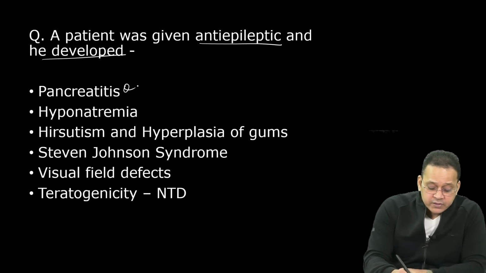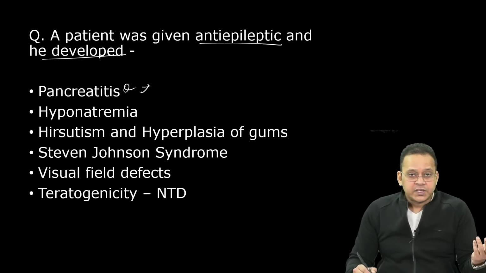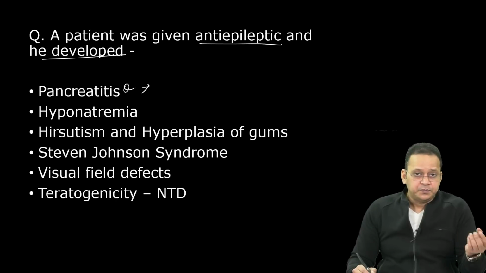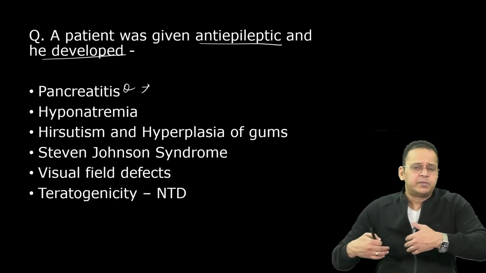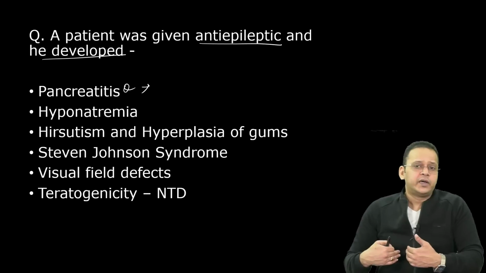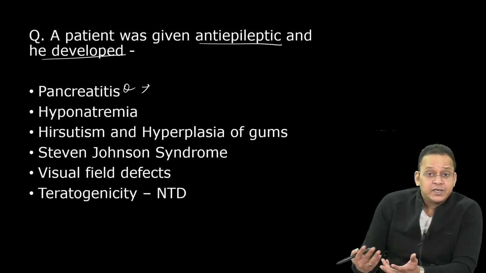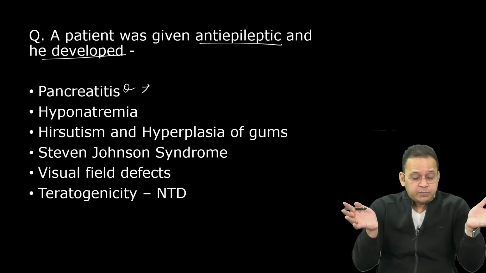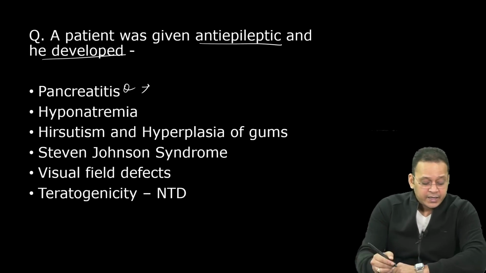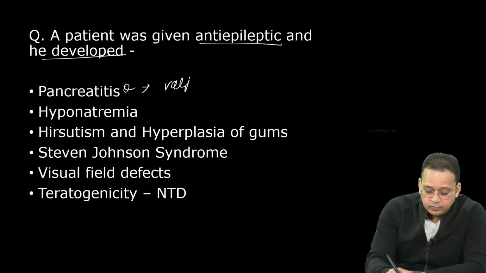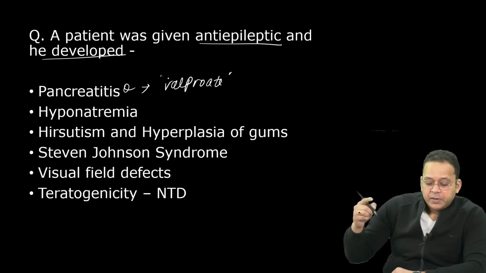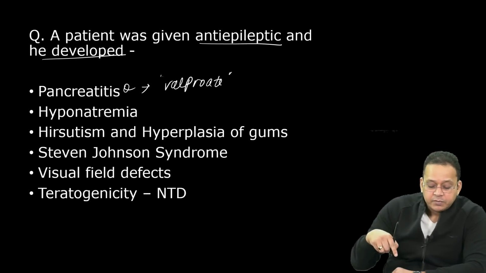Pancreatitis, come on, what is the answer? Patient was given anti-epileptic. So one MCQ they can ask you is that he was given anti-epileptic, he developed pain in abdomen, and when we did the analysis of blood, amylase was raised. So they can give a clinical case, right? So be pragmatic, keep your eyes wide open, right? So again, your answer here would be valproate.